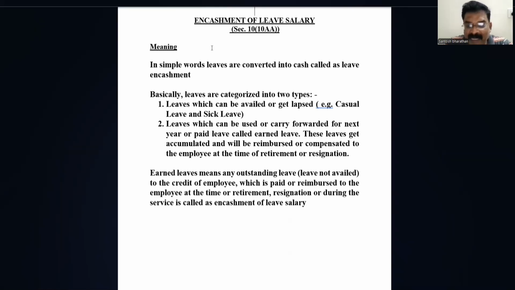The carried forward leave which is unutilized will be accumulated leave, that will be reimbursed or compensated by the employer to the employee at the time of retirement or resignation, or it can happen during the service period also. That we call leave encashment salary. Okay, children, I hope you have understood the meaning of leave encashment or leave salary.